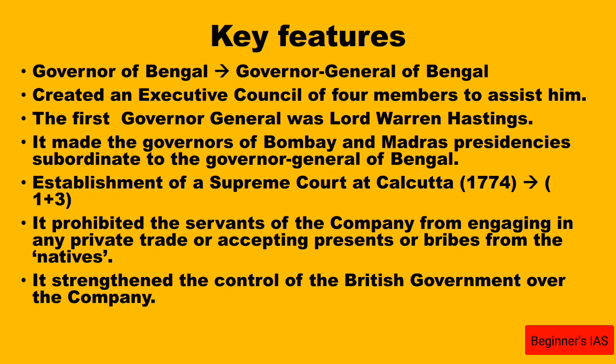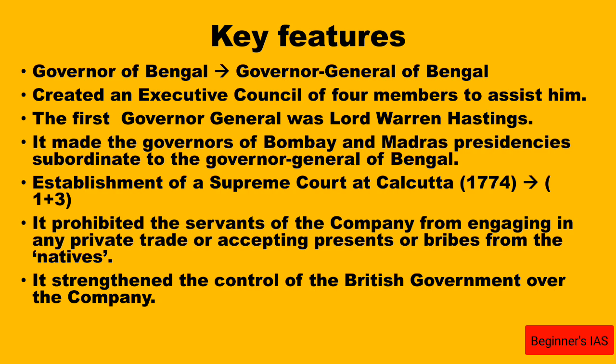This act prohibited the servants of the company from engaging in any private trade or accepting presents or bribes from the natives, that is, the people of British India in those days. And it strengthened the control of the British government over the company.